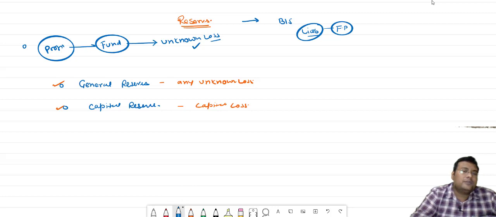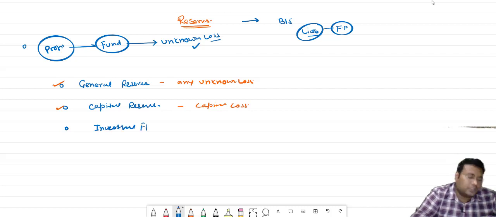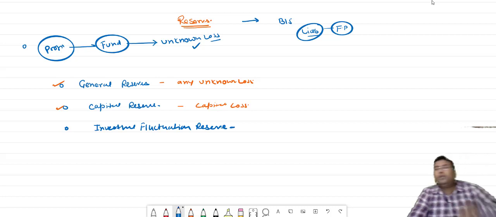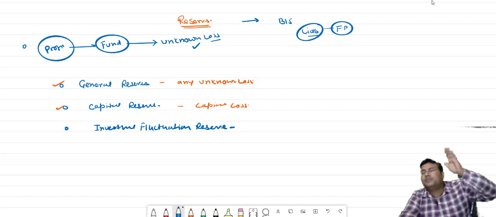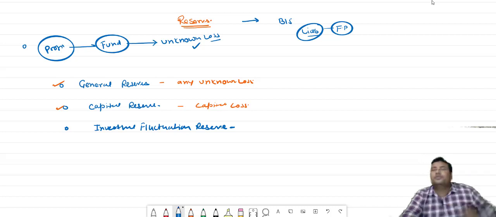Bacha, similarly we have investment fluctuation reserve. Now see, when we invest in the market, it will fluctuate, which means sometimes it can go high, sometimes it can come down.